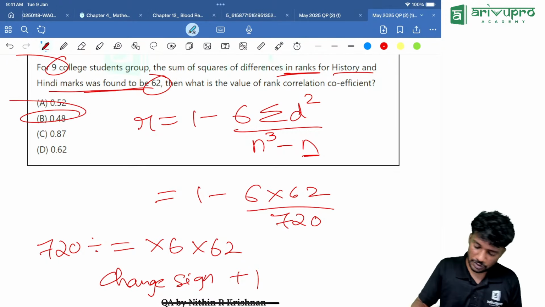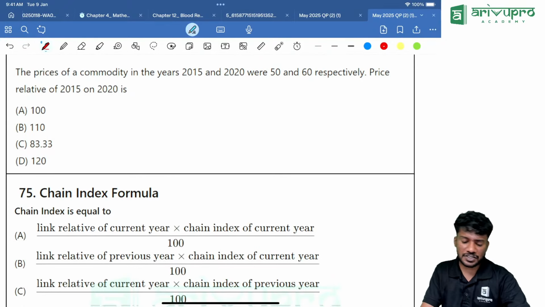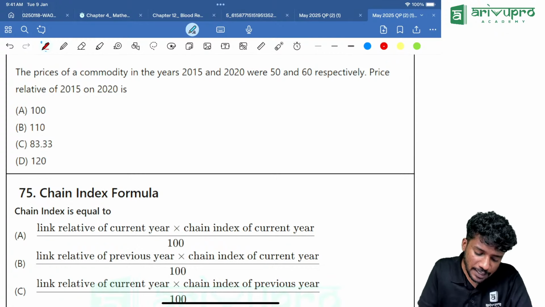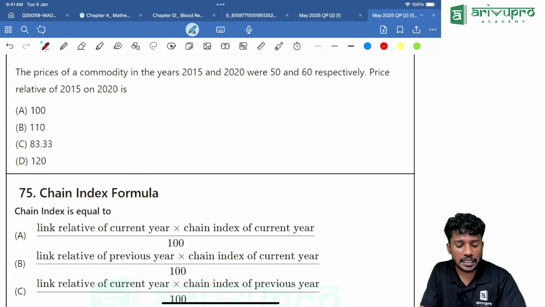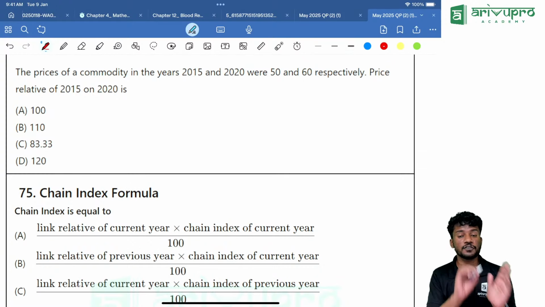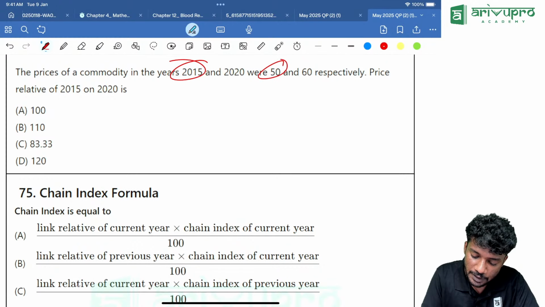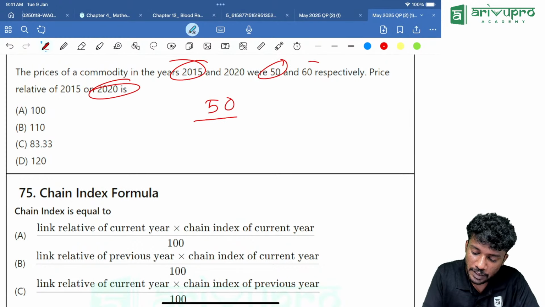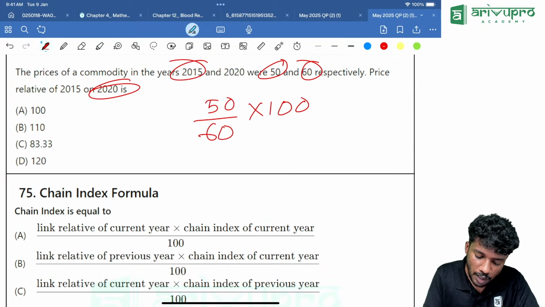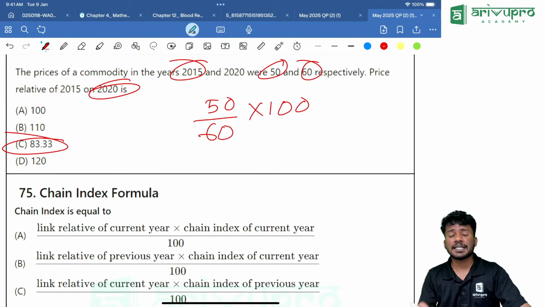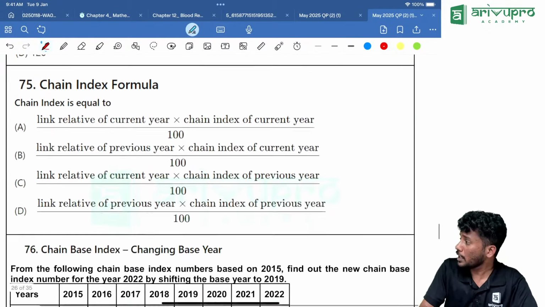Next question. Another direct question. The prices of a commodity in the year 2015 and 2020 are 50 and 60 respectively. Price relative of 2015 on 2020. What do you mean by that? 2015, what is the price? 50 divided by 2020, what is the price? Divided by 60 into 100. How much is the answer now? 50 divided by 60 into 100. You are getting it as 83.333%.